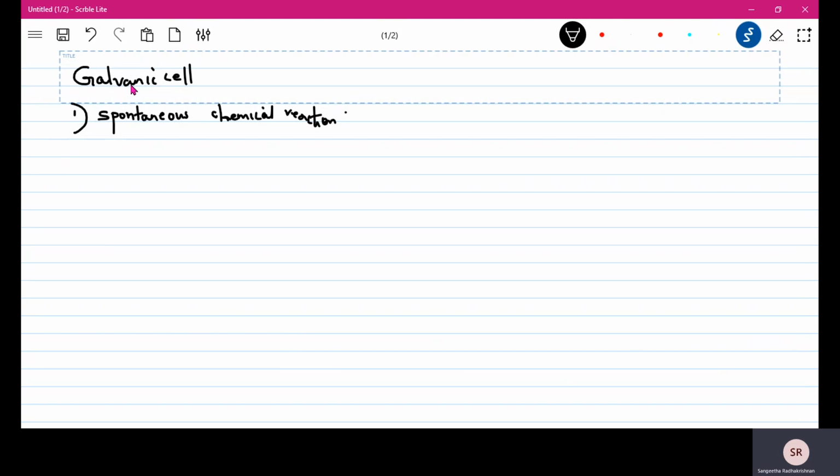You did not pass electricity, or heat it, nothing. It is a spontaneous chemical reaction, and from this chemical reaction electricity is produced. So in a galvanic cell you have a spontaneous chemical reaction and electricity is produced from it. You can call it a galvanic cell or a voltaic cell.